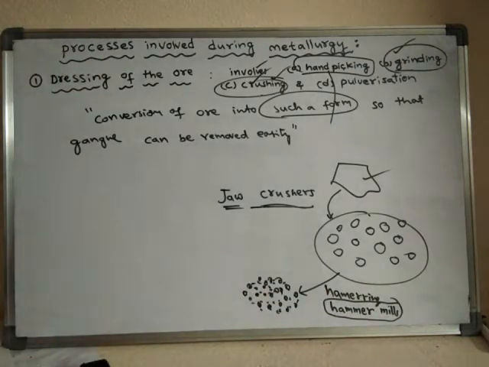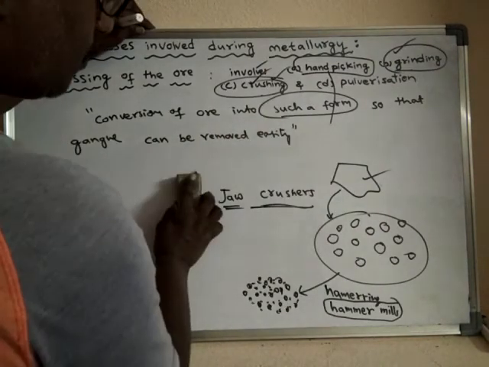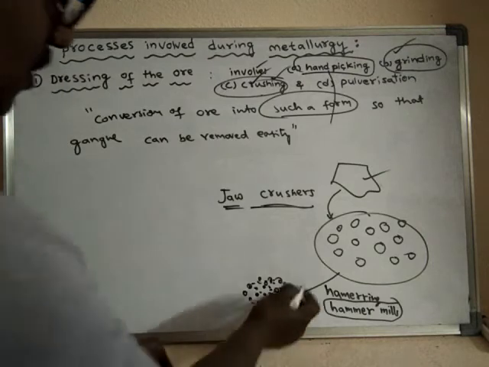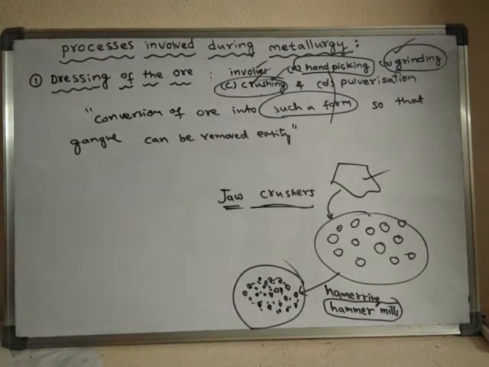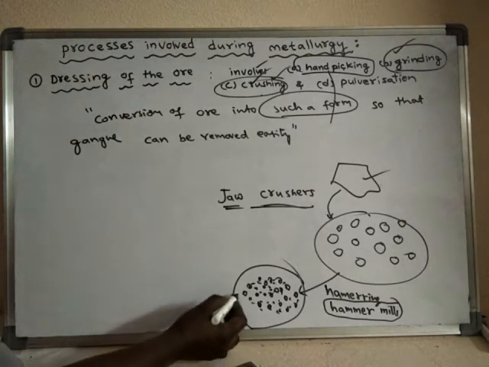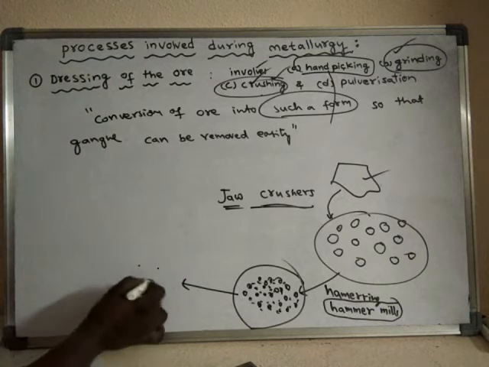Next, pulverization. What is pulverization? See here, this is a crushed ore. The crushed ore is made into a fine powder.